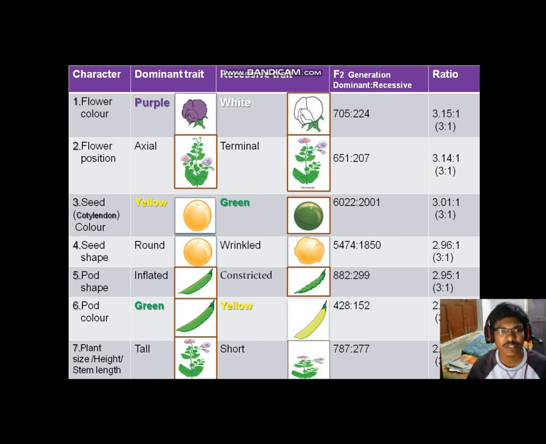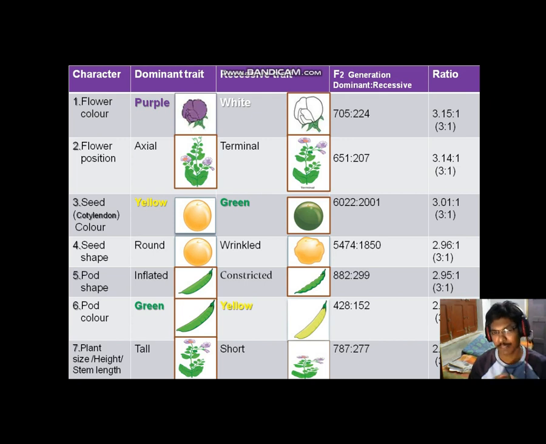First character or first trait, flower color. All these 7 characters are related to the Pisum sativum plant. The purple flower color is a dominant trait. A dominant character possesses dominant alleles, which means the genes.